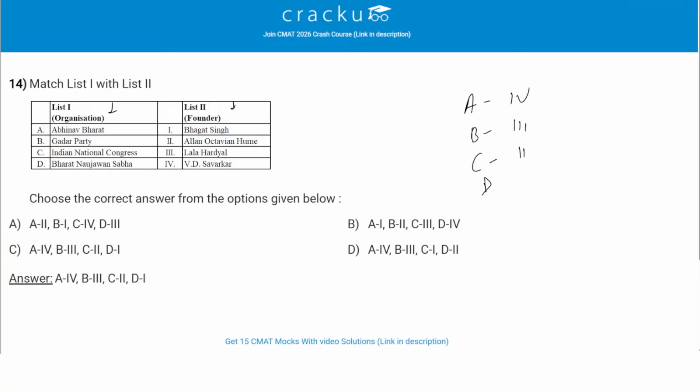Then we have option D, which is Bharat Naujawan Sabha. It was founded by 1, which is Bhagat Singh. So this radical youth organization was founded by Bhagat Singh in 1926 to mobilize the youth for revolutionary activities and the establishment of an independent republic. So the correct order is A4, B3, C2 and D1, and therefore option C is the correct answer.